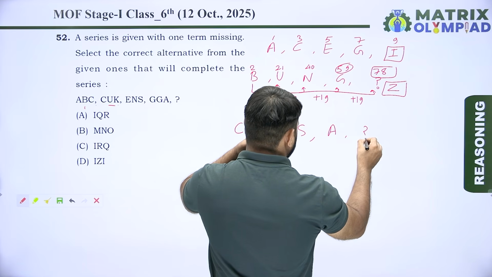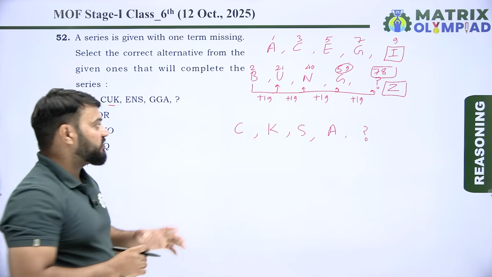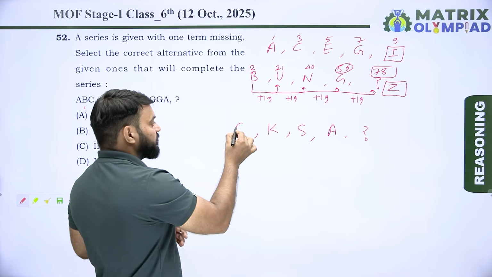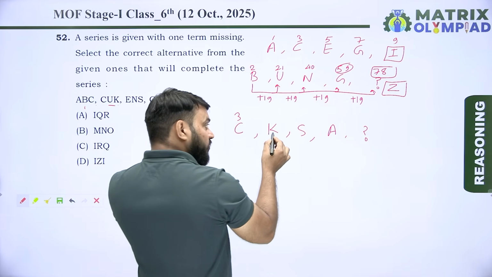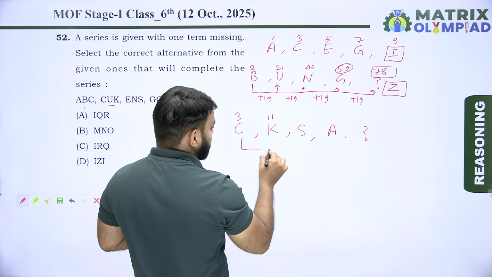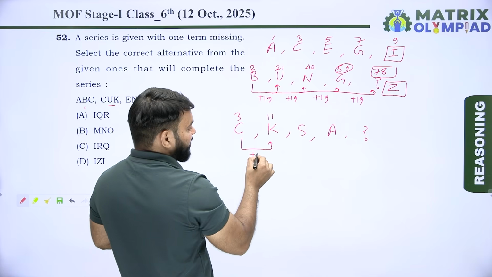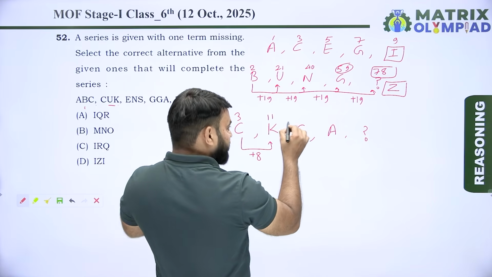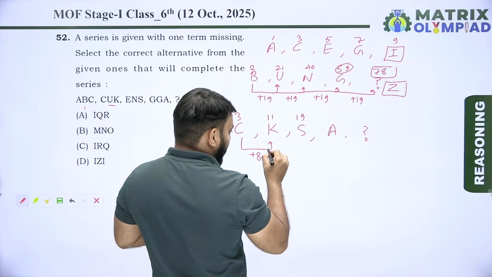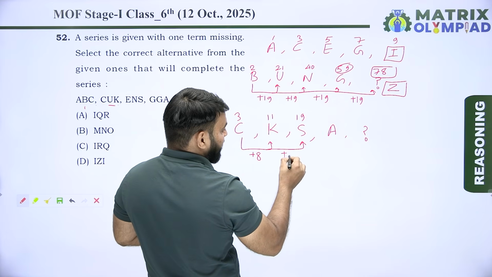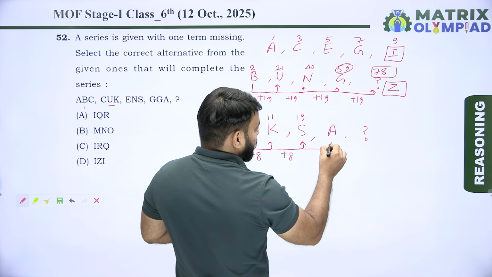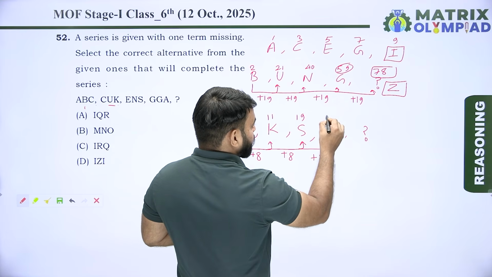After A, the next is missing. Now find the place value of the letters. The place value of C is 3, and the place value of K is 11, which means plus 8. 3 to 11 means plus 8. S means 19, since 11 plus 8 is 19. Now 19 plus 8 means 27.